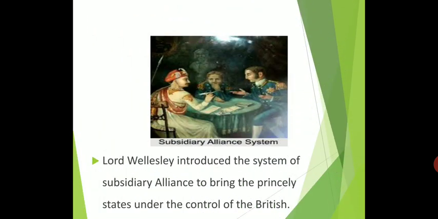Children, next we are going to see about the subsidiary alliance. It is a very simple topic. It is one of the treaties. Lord Wellesley introduced the system of subsidiary alliance to bring the princely states, which are independent states, under the control of the British. It was the most effective instrument for the expansion of British territory and political influence in India. After it was introduced, the British became more powerful in India.